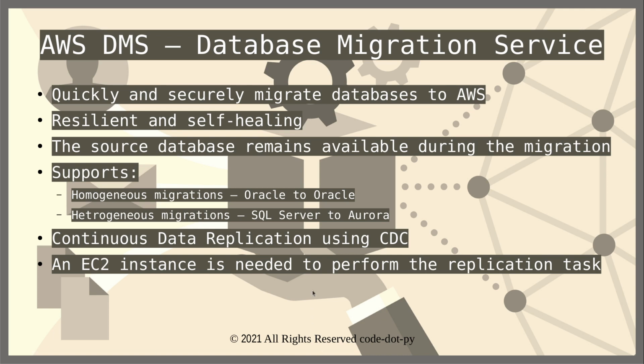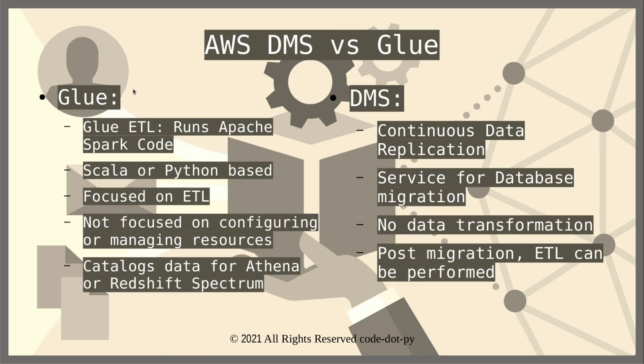Now, the way questions are asked in the exam, they try to confuse or compare Database Migration Service with Glue. Again, a quick recap of Glue. The core purpose of Glue is ETL. It runs Apache Spark code, which could be Scala or Python based. It's purely focused on ETL. It is not focused on configuration or managing resources, and it generates catalogs for the data which could be used by Athena or Redshift.